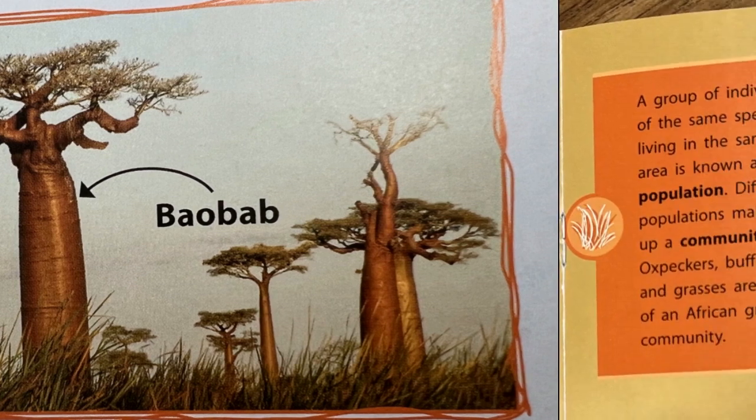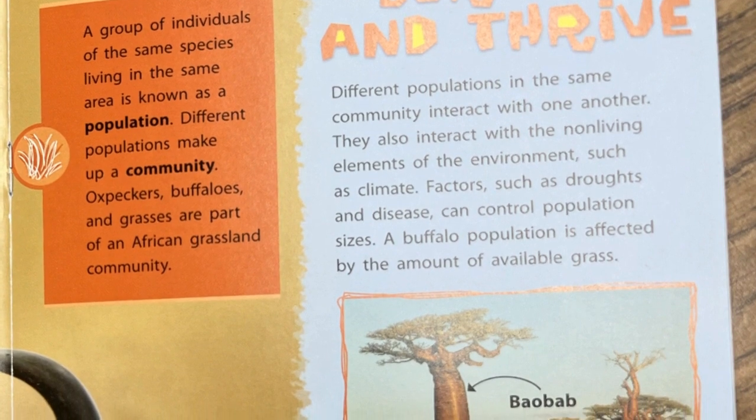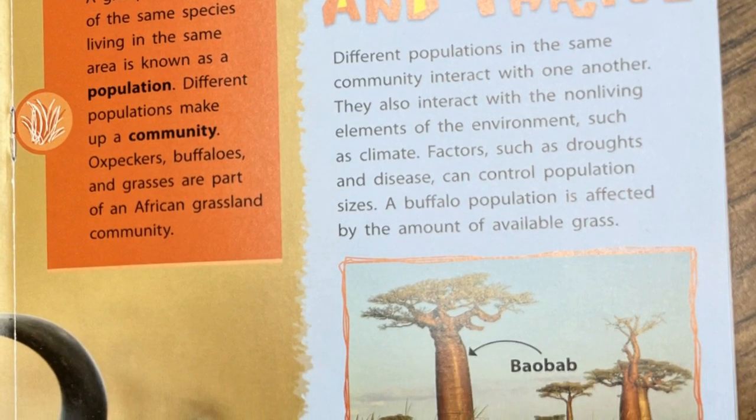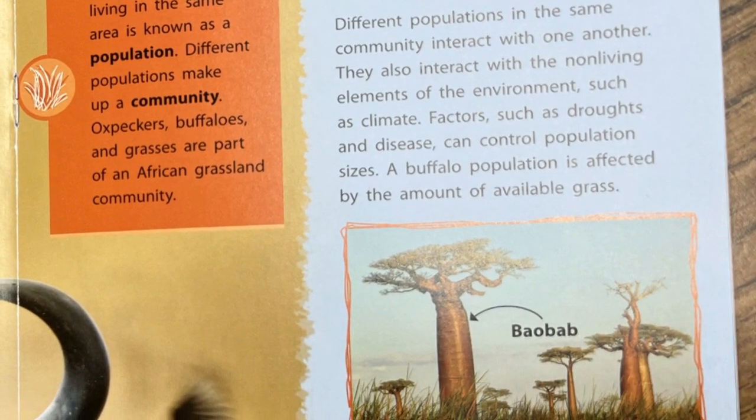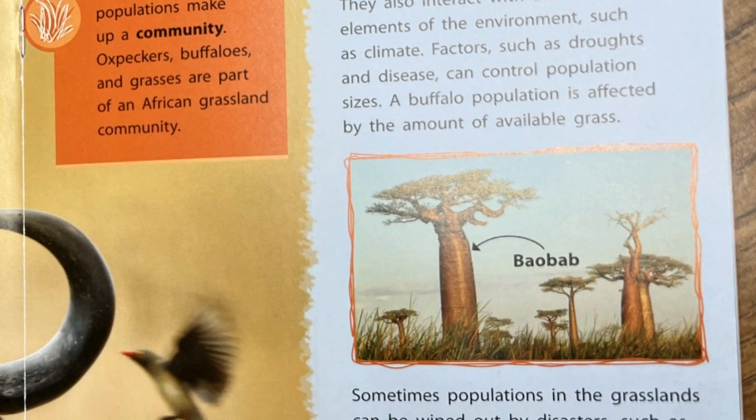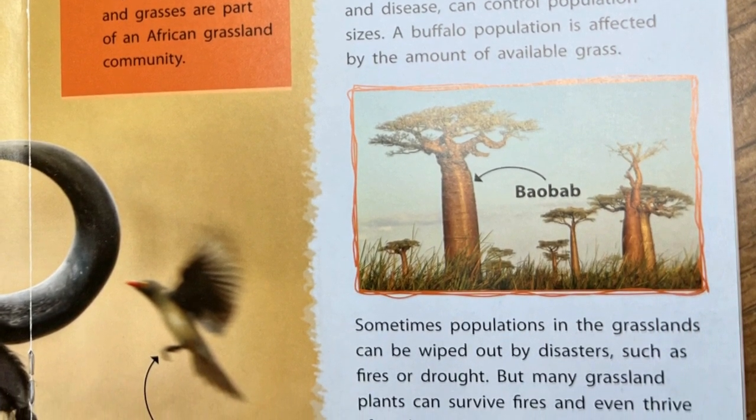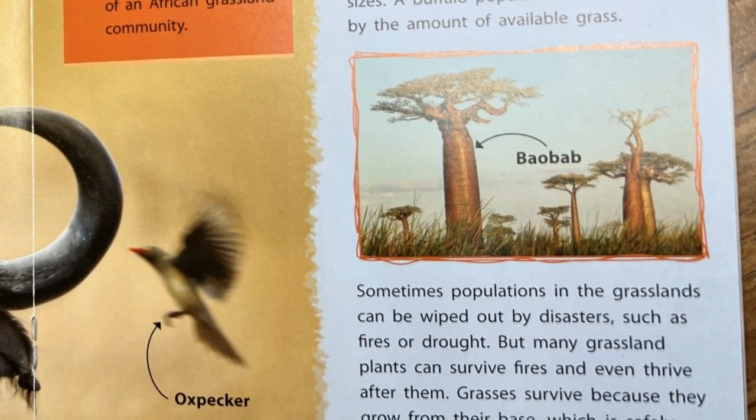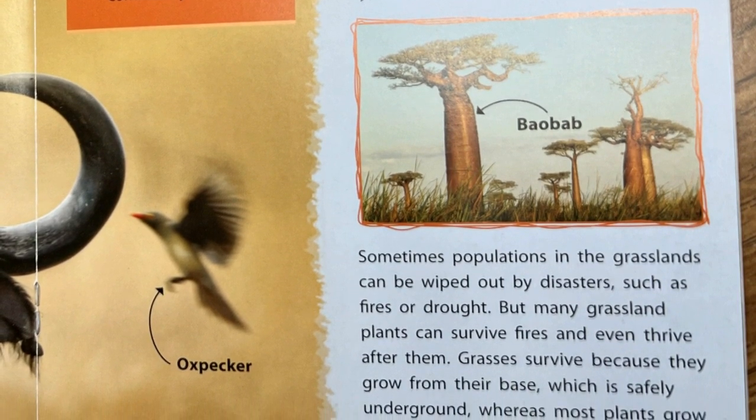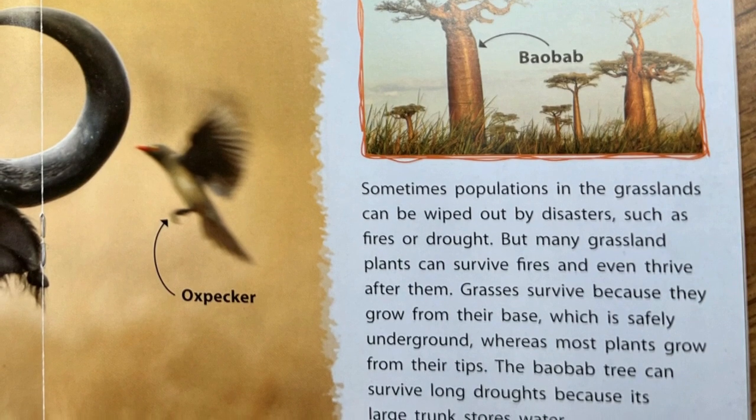Different populations in the same community interact with one another. They also interact with the non-living elements of the environment, such as climate. Factors such as droughts and disease can control population sizes. A buffalo population is affected by the amount of available grass. Sometimes populations in the grasslands can be wiped out by disasters, such as fires or drought.